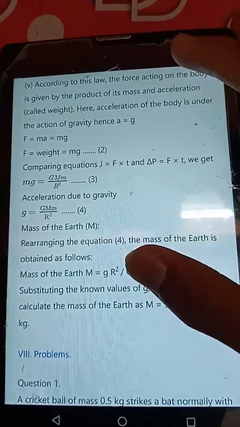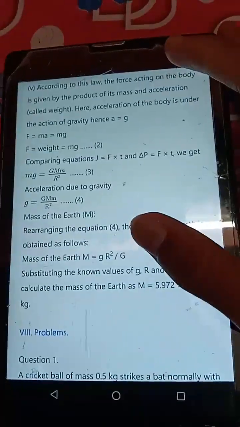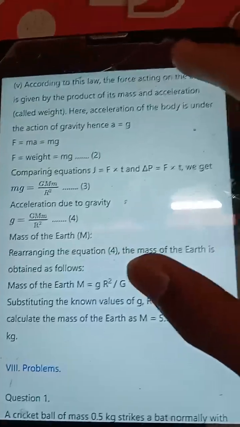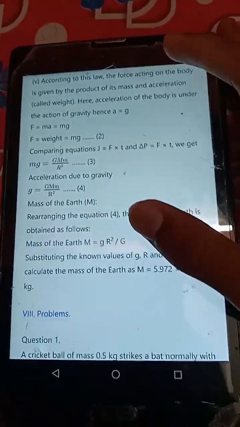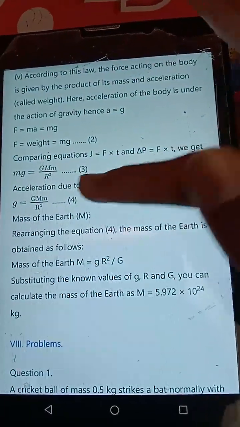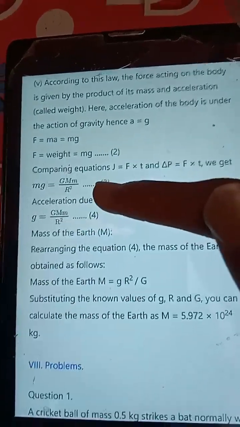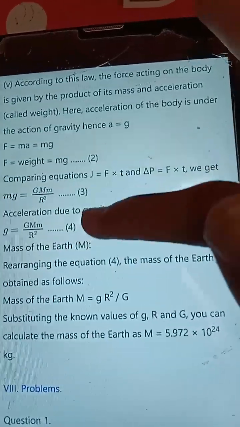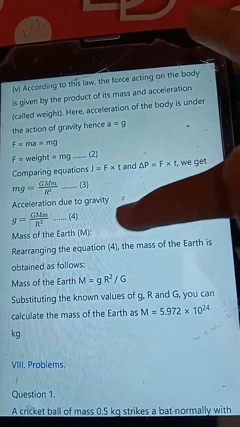Comparing equations 1 and 2, we get mg is equal to G M m by R square. Equation 3. Acceleration due to gravity: small g is equal to G M by R square. Equation 4.